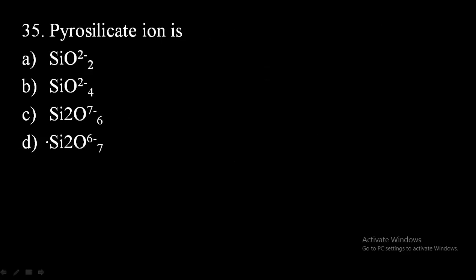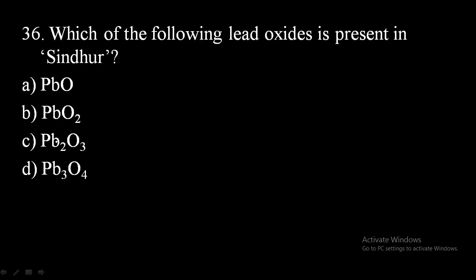35th, the pyrosilicate ion, it is having the formula Si2O7 6-. So this is the pyrosilicate ion. So which option is right here? Option D.